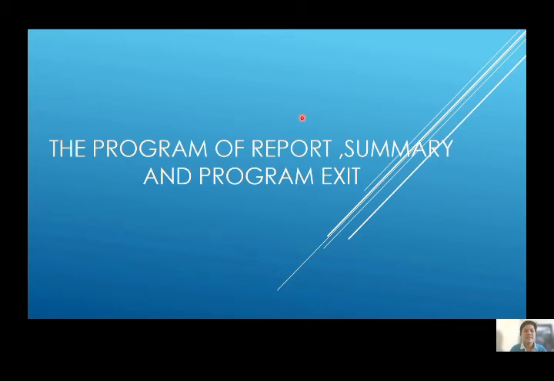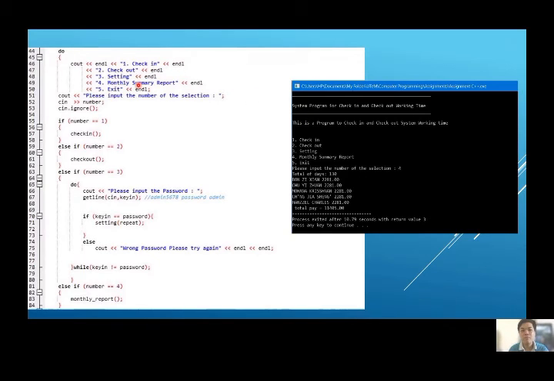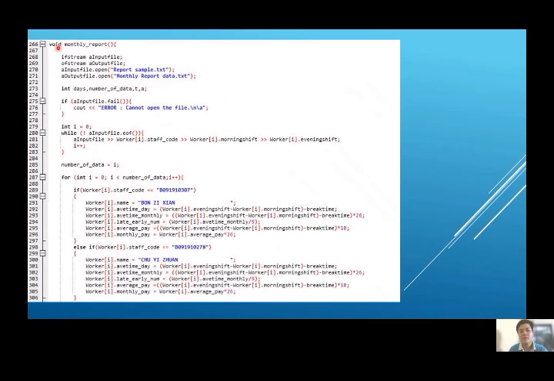Okay, so this is the initial program main menu, and I will be explaining the selection for 4. When the user inputs 4 for the monthly summary report, it will go to the function of monthly report. As you can see, the output of this is on the right hand side. The next one is the function of monthly report. This function uses selection, while repetition, and for repetition.